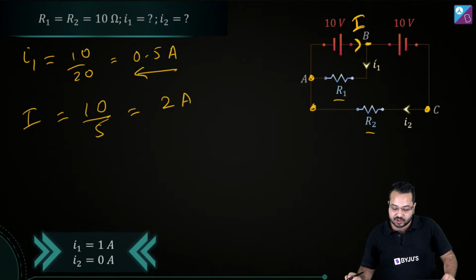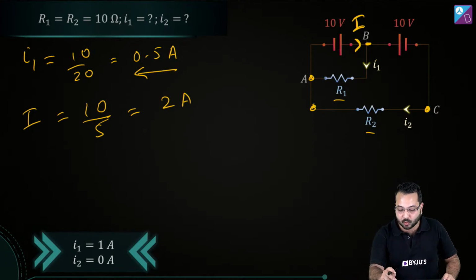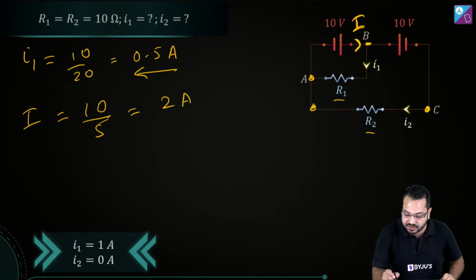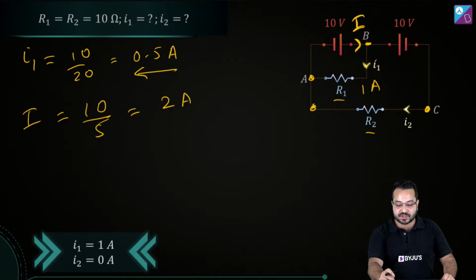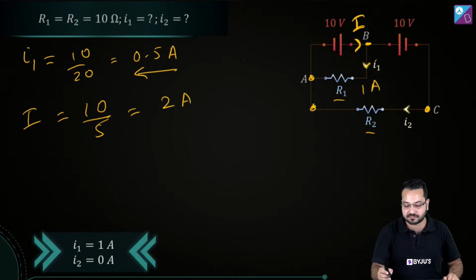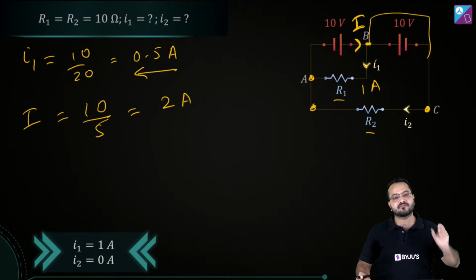And when I distribute this current, it is going to get distributed equally, so through this it is going to become 1 ampere. Through this resistor I1, it is again going to become 1 ampere. So my answer should be 1 ampere, and if we do the same exercise and find I2, we are going to get that again. When we short one battery, we are going to get the current as I2. Okay, yes, absolutely.